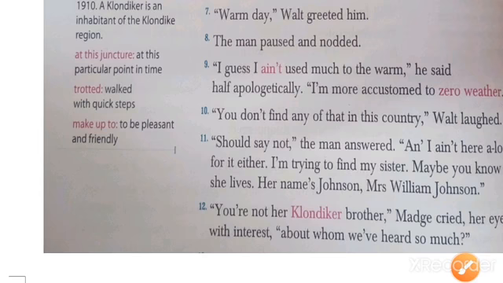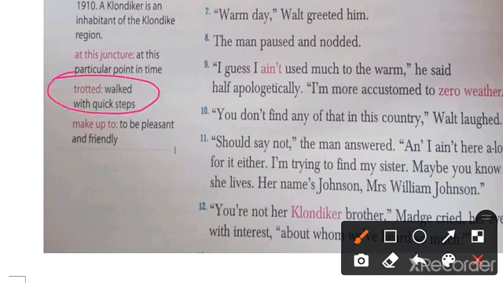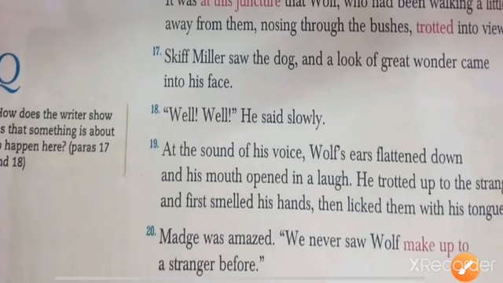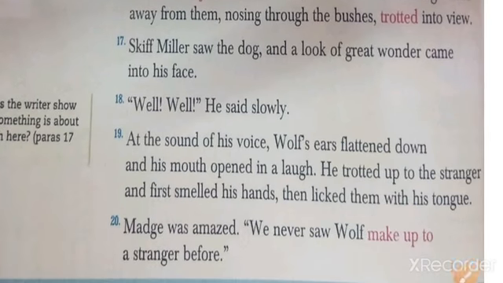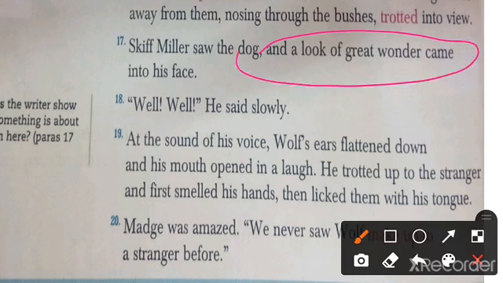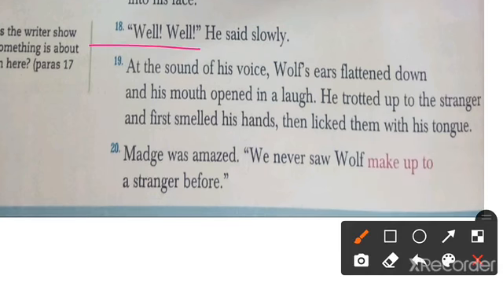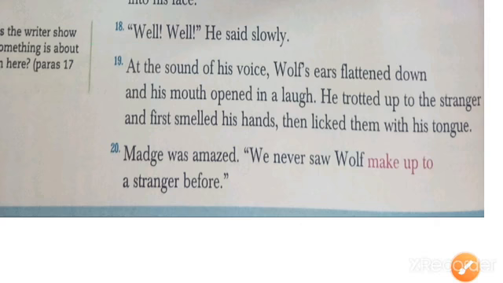Trotted means to walk with a quick step. Made up to means to be pleasant and friendly. Then Skiff Miller saw the dog, and a great wonder came into his face. "Well," he said slowly. At the sound of his voice, the dog flattened down and his mouth opened in a laugh. He trotted up to the stranger. At first, he smelled his hand and licked it with his tongue. So he was just trying to recognize the man.